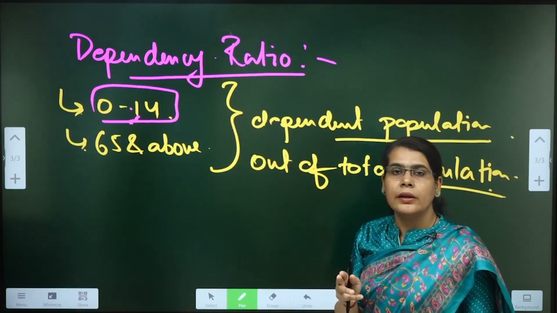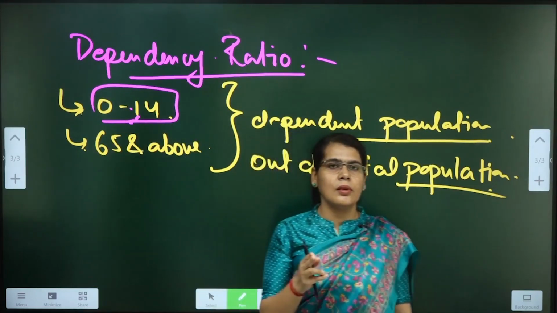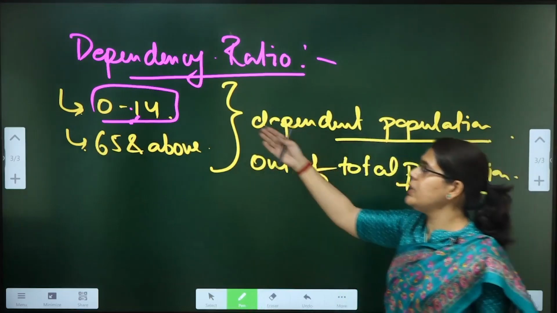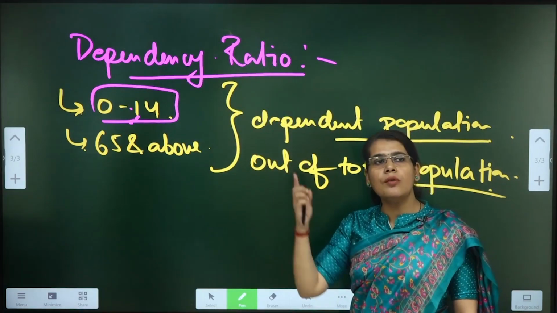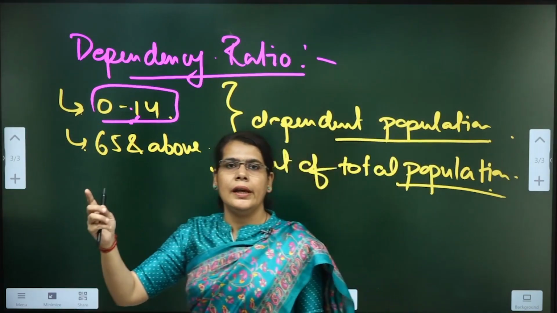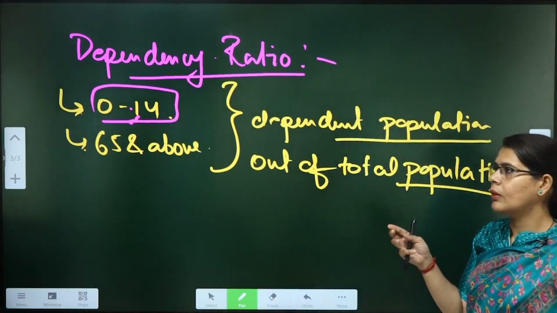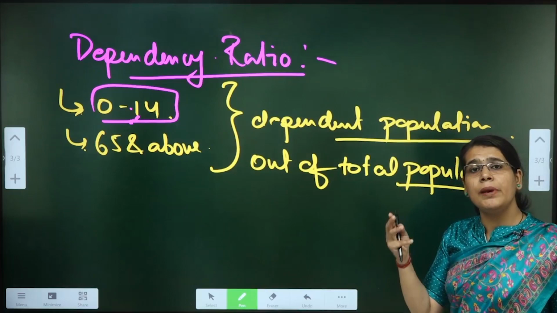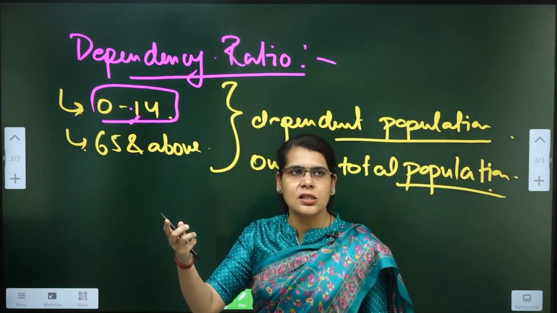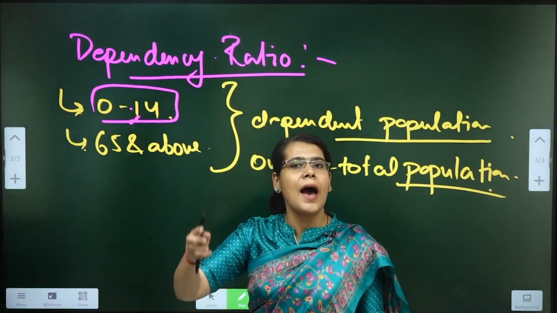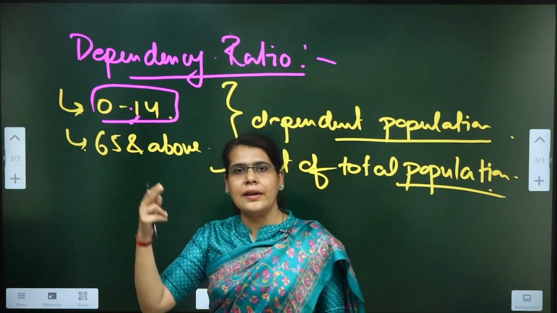If the population between 0 to 14 years is high as a proportion of total population, that indicates that the base of the population is very large, and the country is still having higher birth rates, higher crude birth rates.